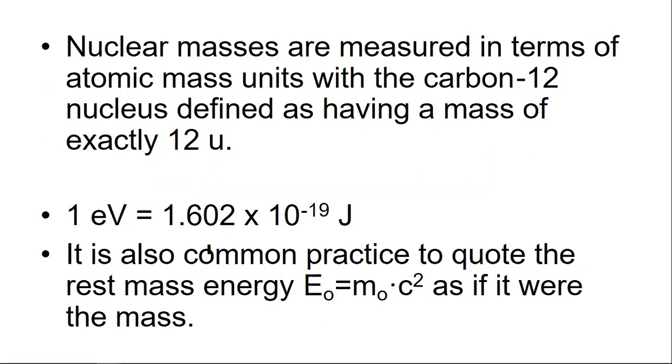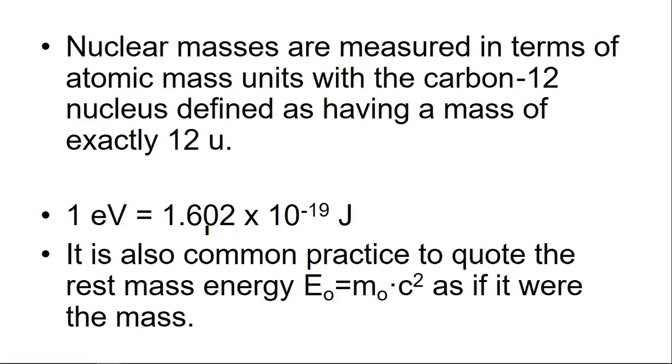Here, nuclear masses are measured in atomic mass units, with the carbon-12 nucleus defined as having a mass of exactly 12 u. Here, u is the atomic mass unit, and we have to know this information.